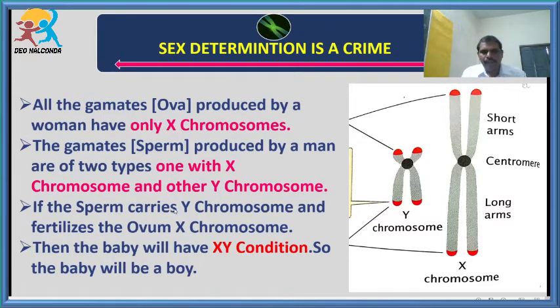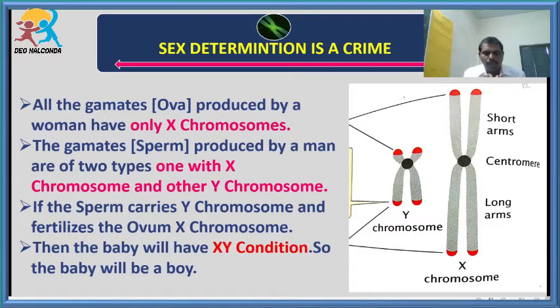One is X and one is Y. If the sperm carries Y, and this Y chromosome fertilizes the X chromosome, then the baby will have the XY condition, so the baby will be a boy. Suppose the sperm carries an X chromosome, and it fertilizes the X chromosome of the mother, then the baby will be a girl child. So here, students, you can say very easily who determines the sex of the baby, whether father or mother. Very good, father, because the father has two types of chromosomes, X and Y, whereas the mother has two X chromosomes, the same chromosomes.